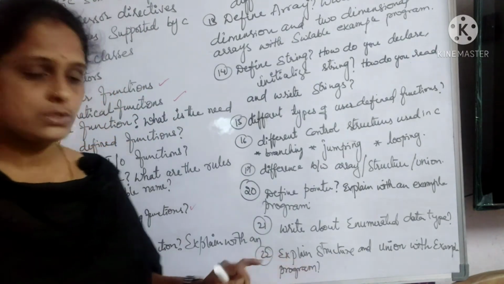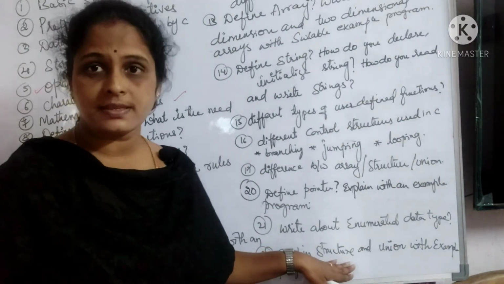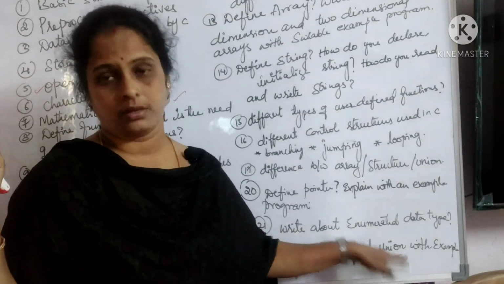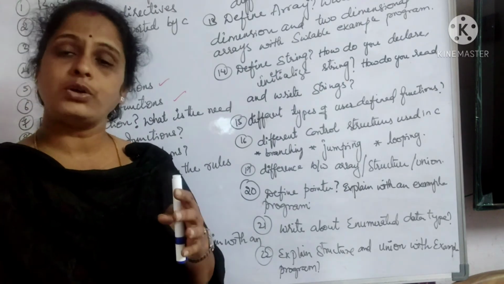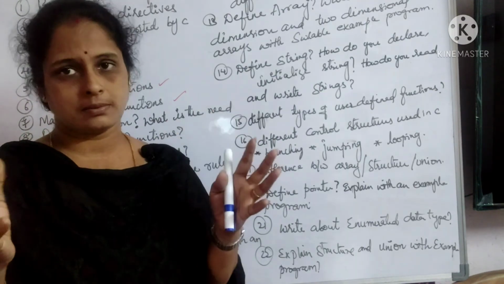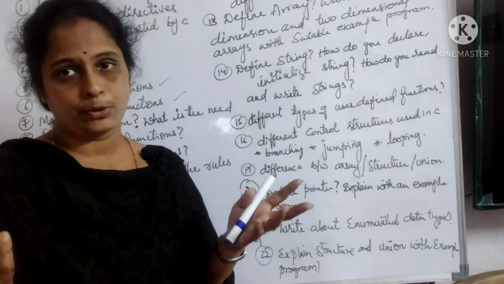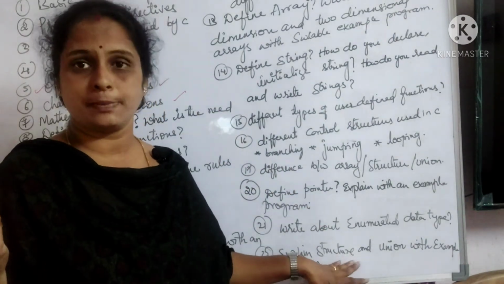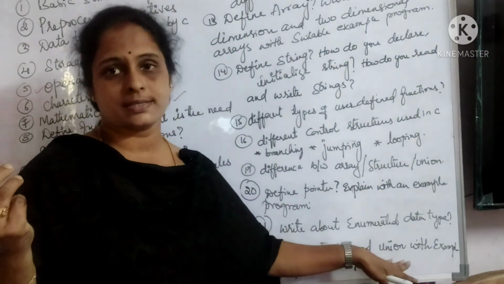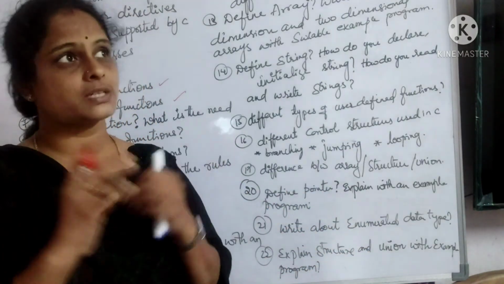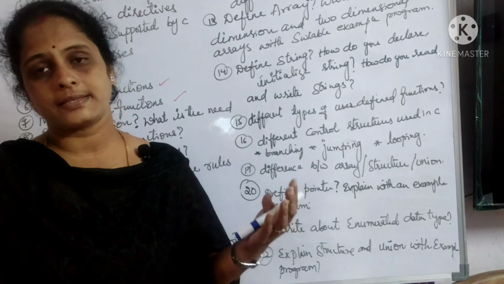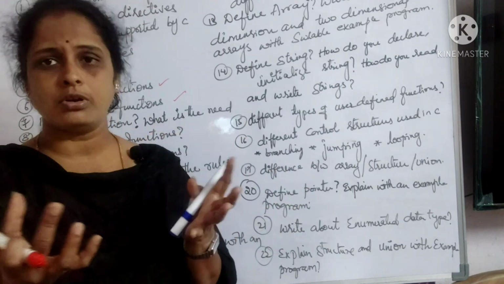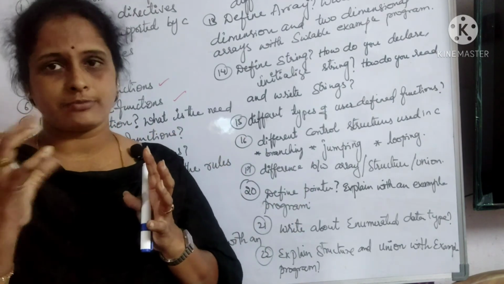So in this case you are supposed to write about what is a structure and what is a union. What are the syntaxes for it? How do you declare it? Right? How do you initialize them? What is an example program? Write an example program explaining what is a structure and what is a union, how the members of the structure are declared or how the members of the union are declared, how can they be accessed, etc., etc. Demonstrating all of them, you write an example program for each of them.